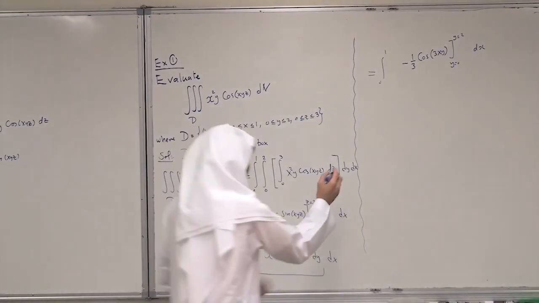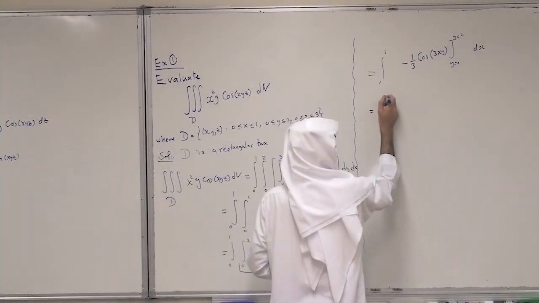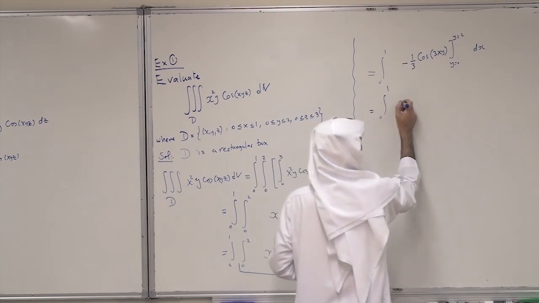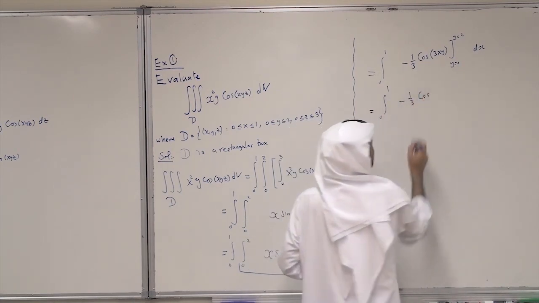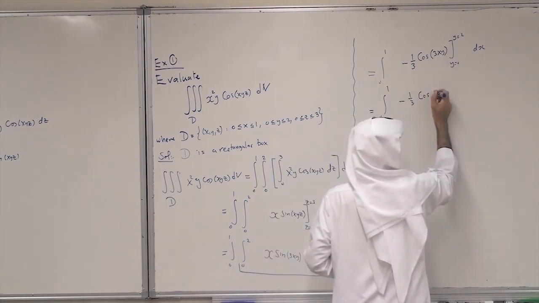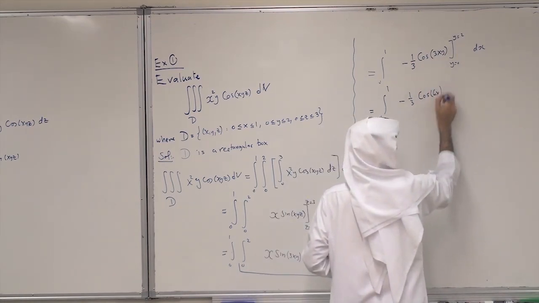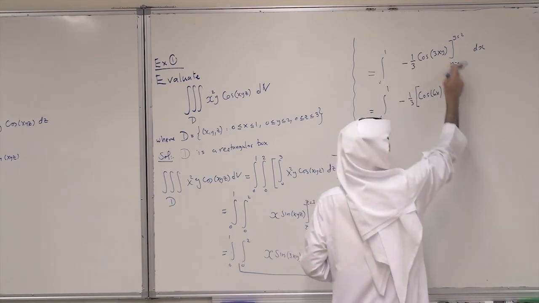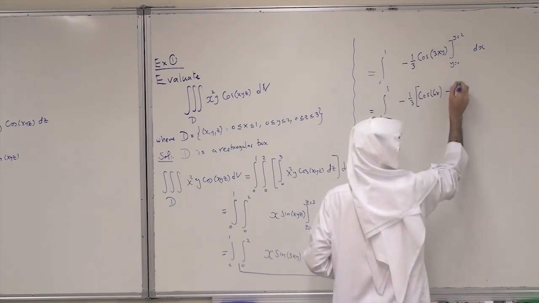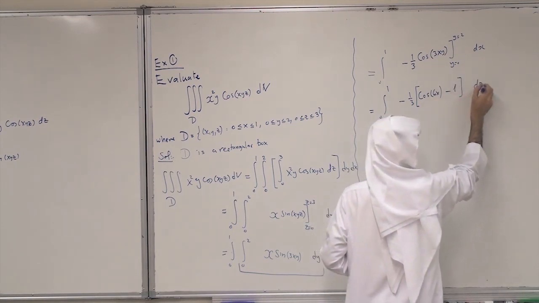Substitute, and you get the following: the integral from 0 to 1 of minus 1/3 times cosine 6x minus cosine 0, which is 1, dx.